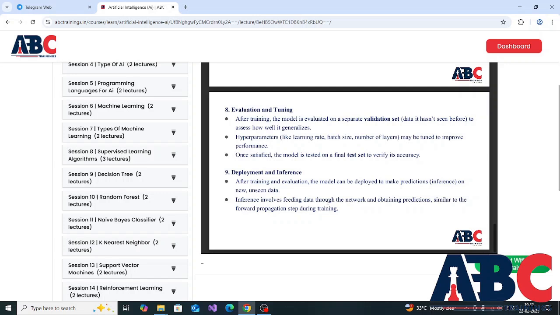So I hope everyone is now familiar with deep learning, or at least has gained 50% knowledge of deep learning. So that's all for today.